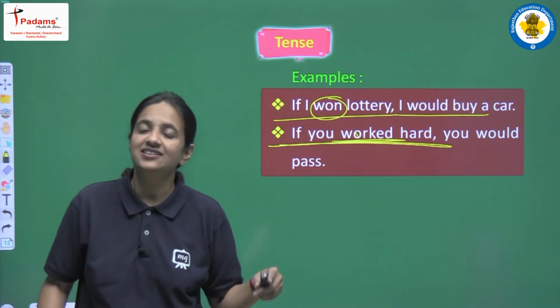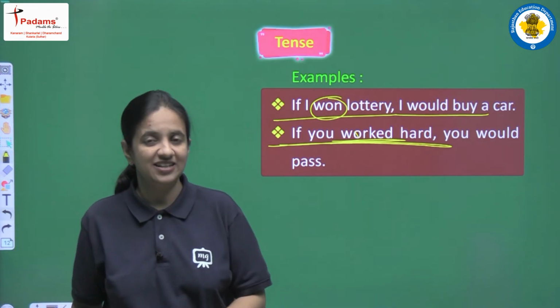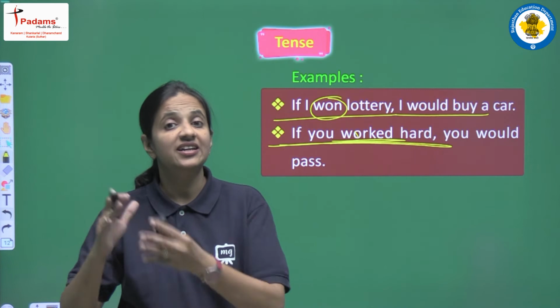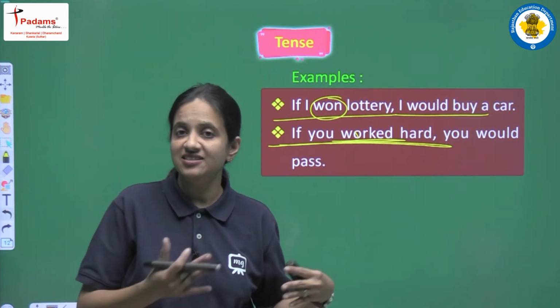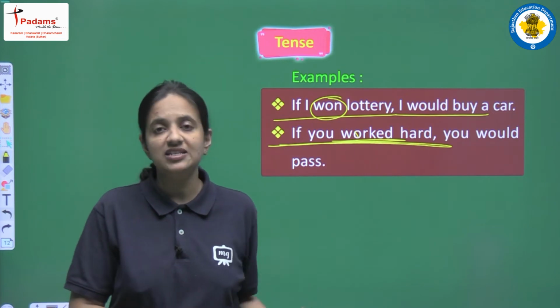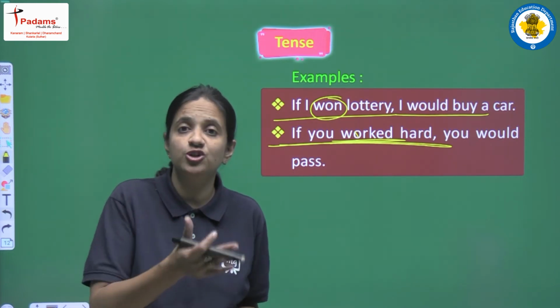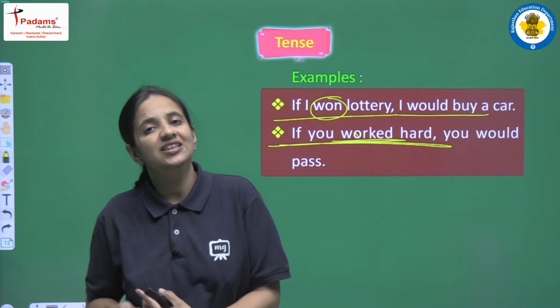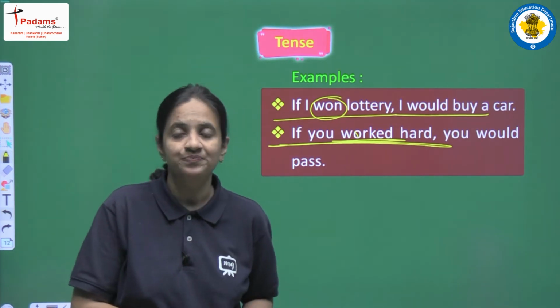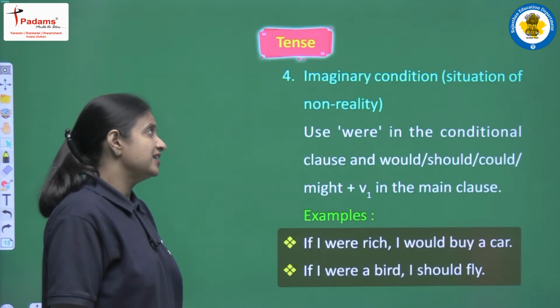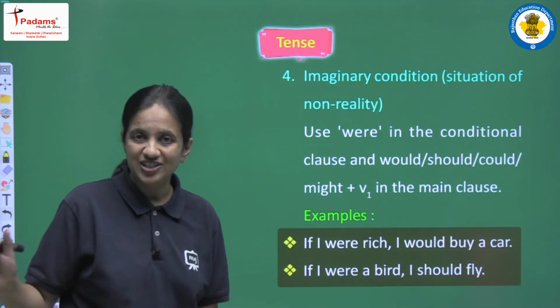So again, this is the third structure of our conditional sentence. In the condition clause we have the past simple tense, and in the result clause we have to use would plus third form, or we can use would, should, could. But with all these words we have to use the first form of the verb. Next, we have the fourth type of conditional sentence.